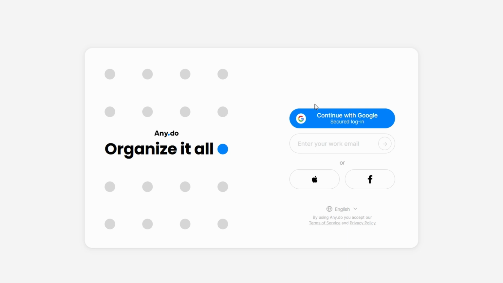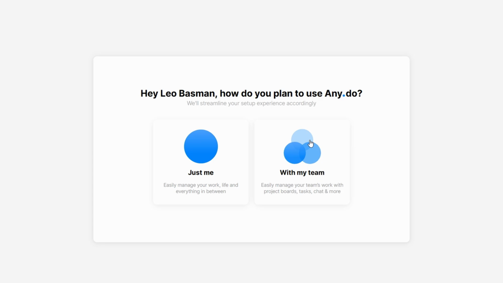For the smoothest experience, especially if you plan to manage tasks on multiple devices, consider signing up with your Google account or email. This allows you to sync tasks seamlessly across your phone, tablet, and computer. Whichever option you choose, the process is fast and straightforward, so you'll be up and running in just a few minutes. Once you've logged in, Any.Do will guide you through a quick setup to tailor your experience.